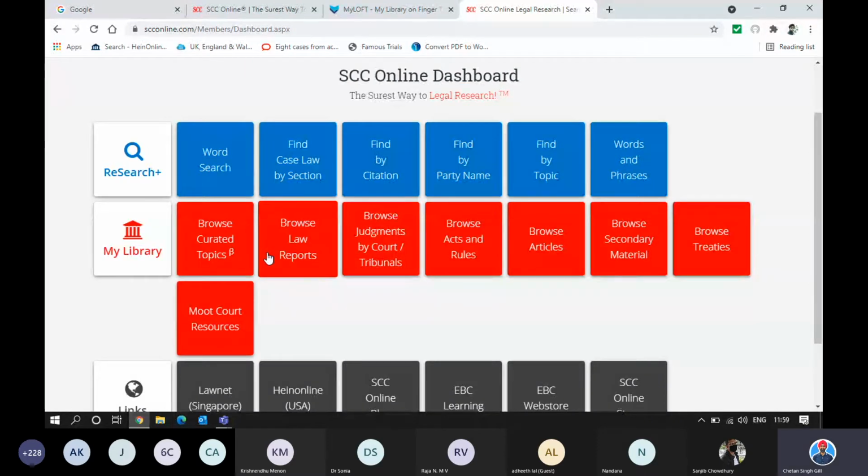Somewhere you have the Bare Act section wherein all the acts, all the statutes are kept, and then there is one section of the library which takes care of journals and articles, and then you have something related to the judgments, the precedents, the law reports, manuals, commentaries, and everything kept. You go to that particular section of the library, and you start browsing. You start going through what is already kept over there.